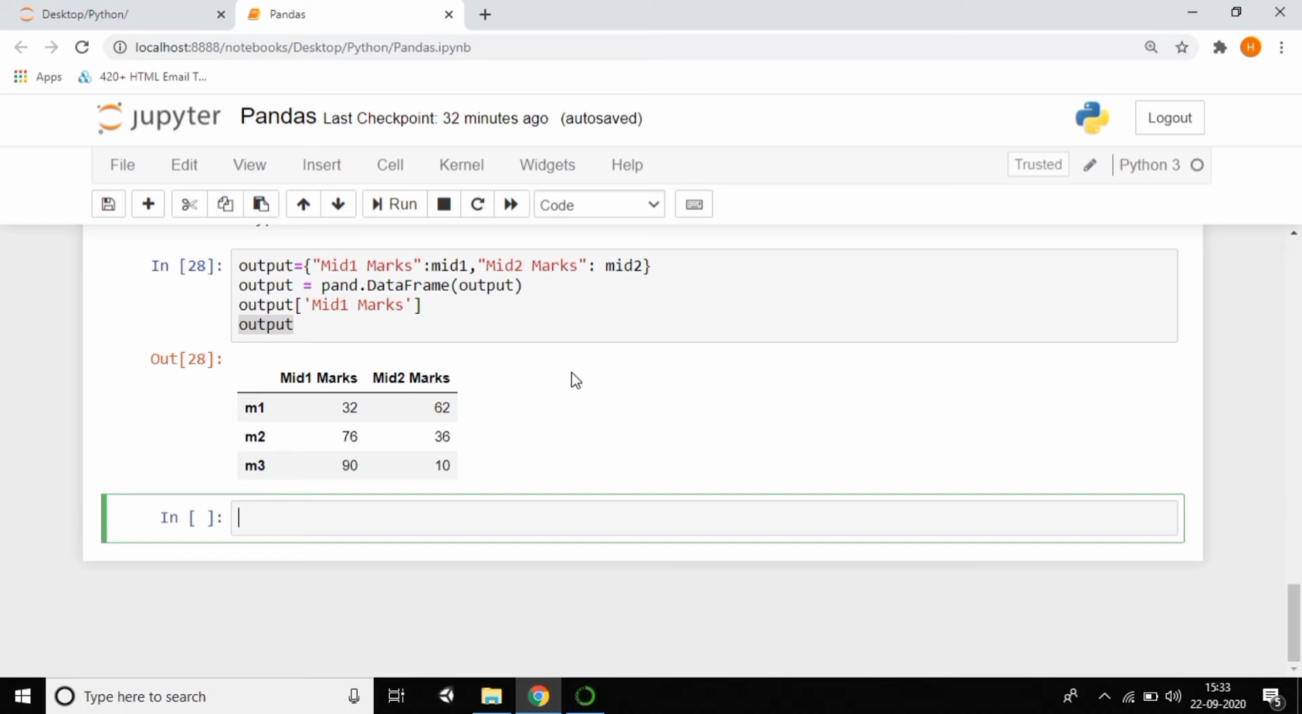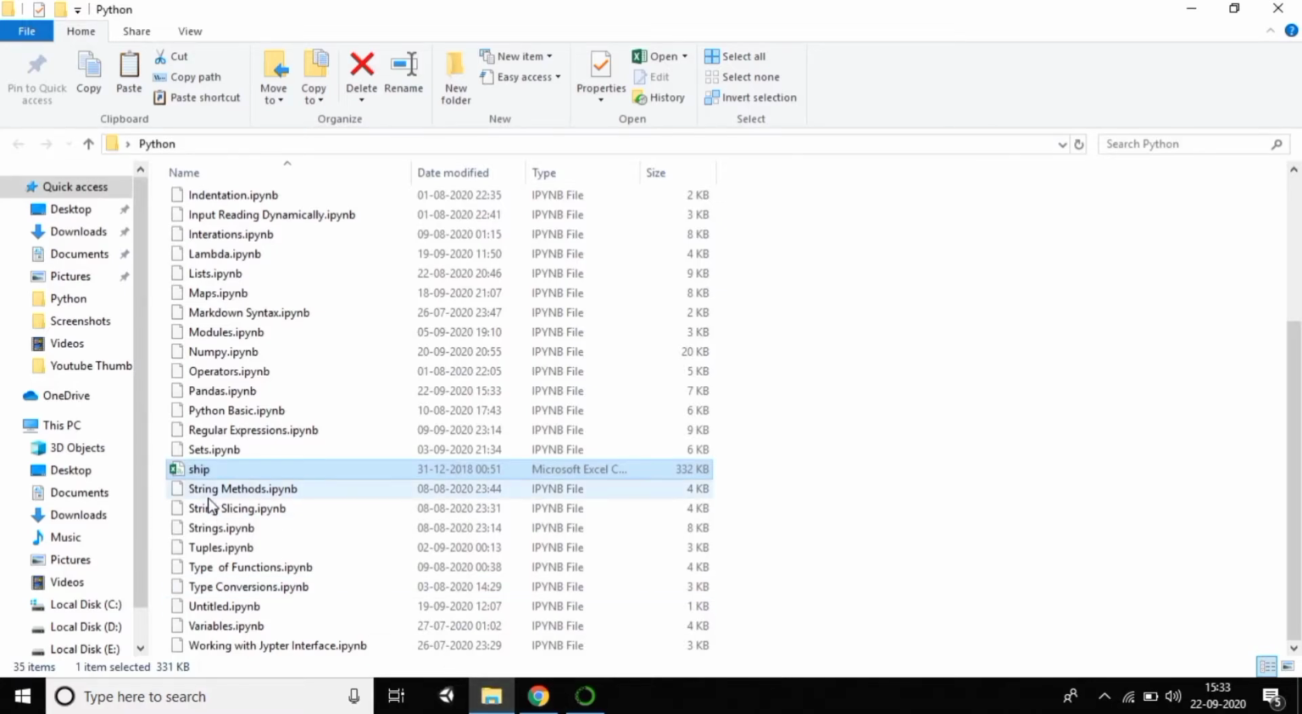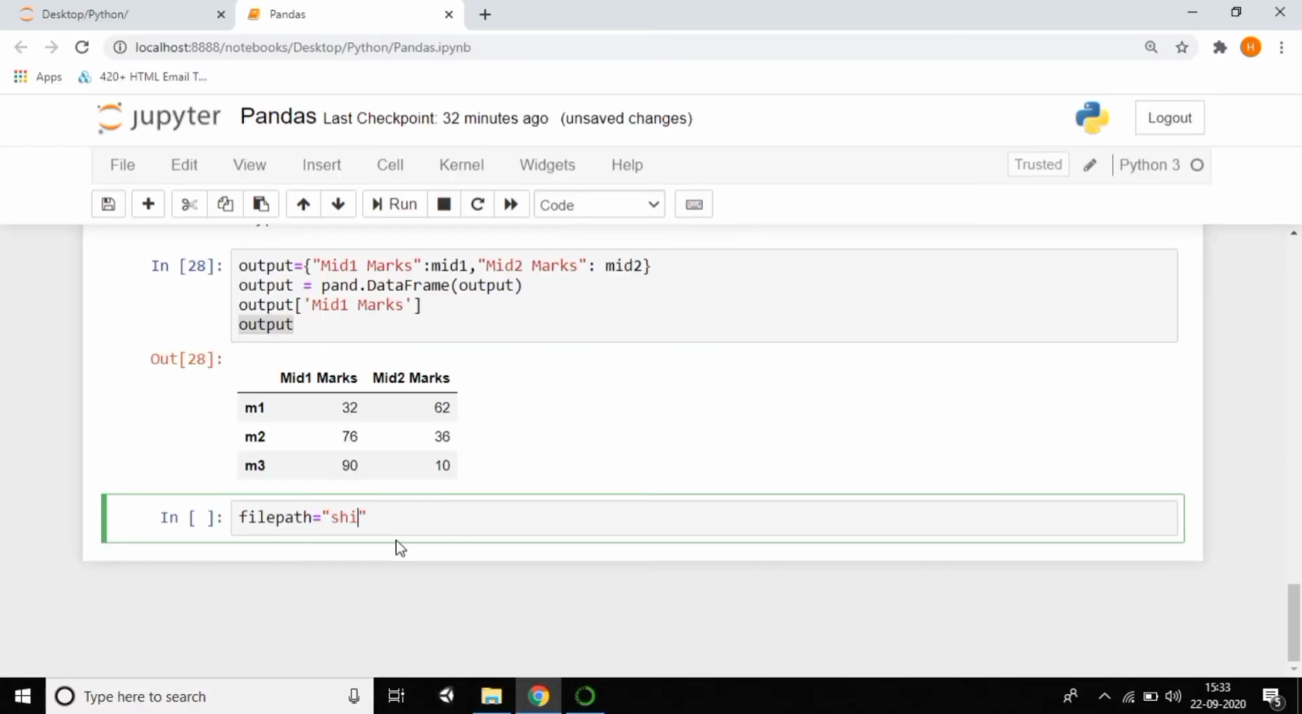Now I'm using import pandas, which I already did. Now I'm taking the file path. So I'm taking the path of this. The name of this file is a CSV, right? You can see ship.csv, so the same name you need to give. So here of course I have taken that one.